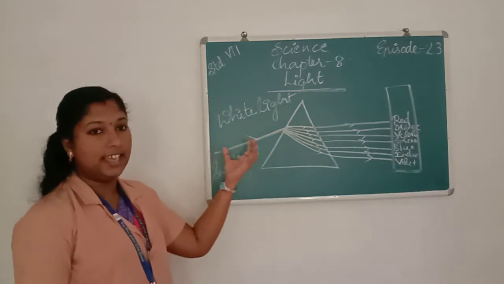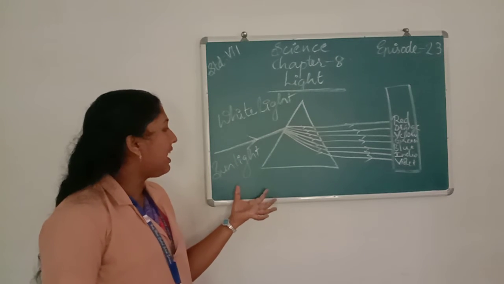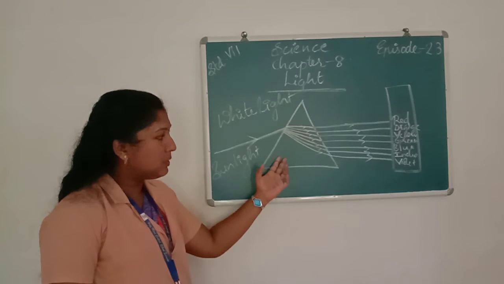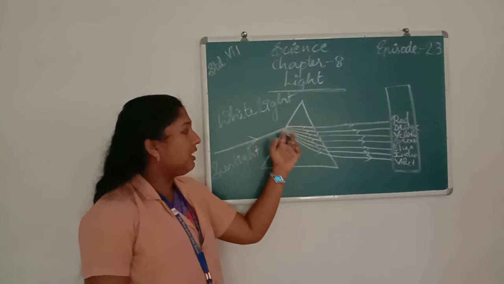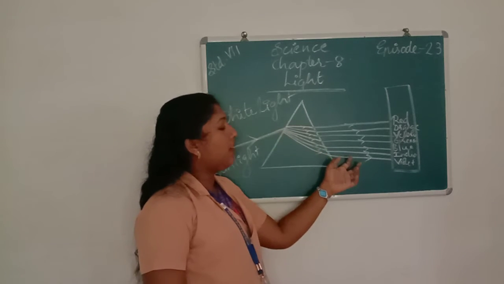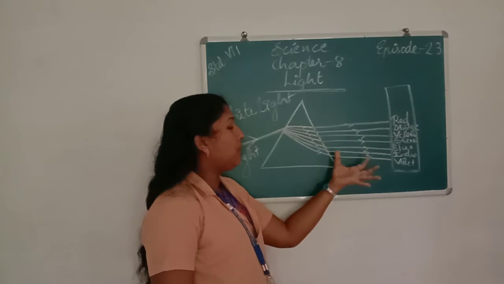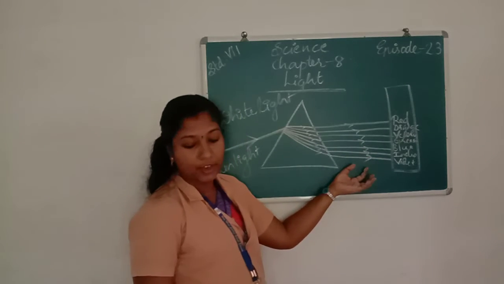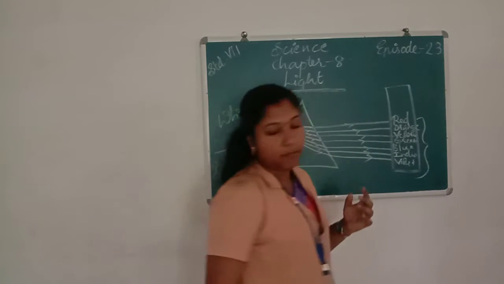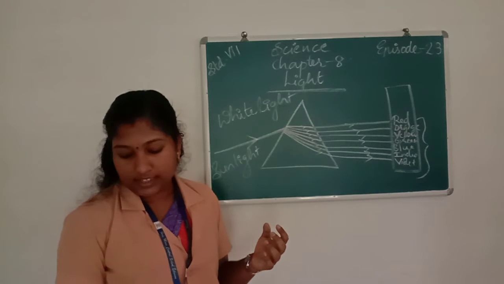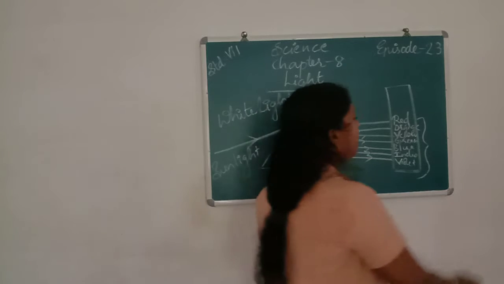Once again, all of you listen. If a beam of white light passes through a glass prism, it splits up into a band of 7 colors. These 7 colors are known as the spectrum of white light.